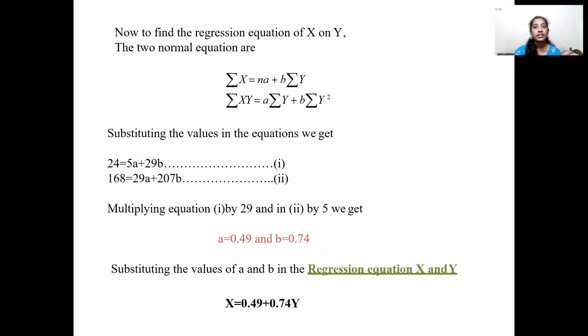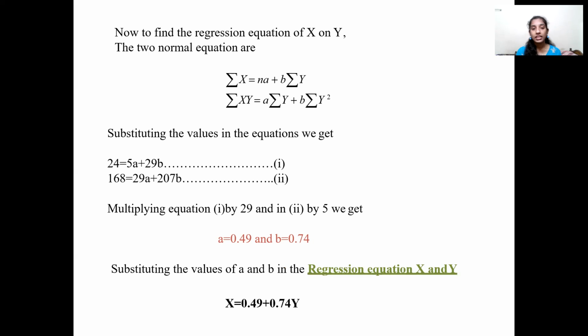To find the regression equation x on y. Before this, we found the regression equation y on x. Now we can find, in a similar manner, the regression equation of x on y using the normal equations. Summation of x equals n into a plus b into summation of y, and the second equation is summation of xy equals a into summation of y plus b into summation of y square.